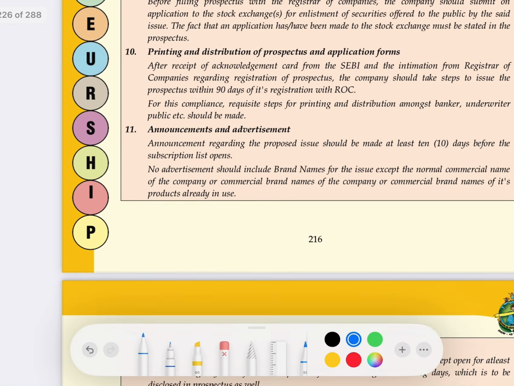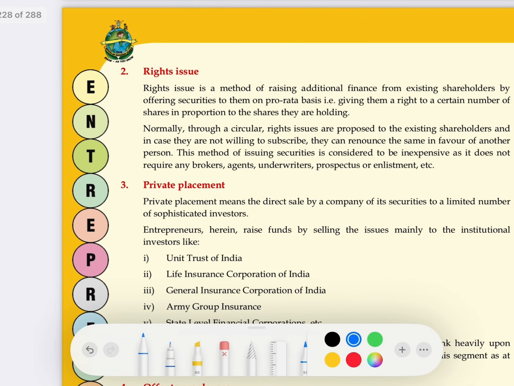Next, after public issue, the next three methods of flotation, the second is rights issue.